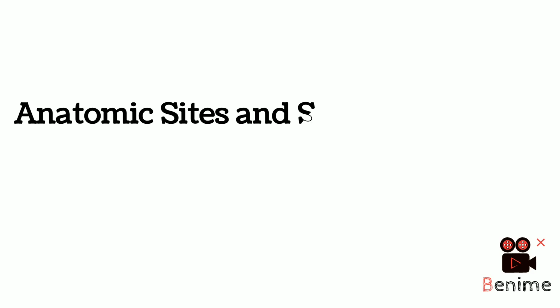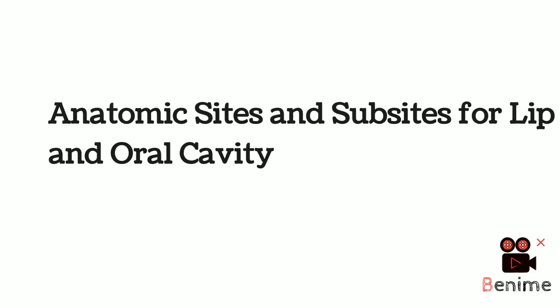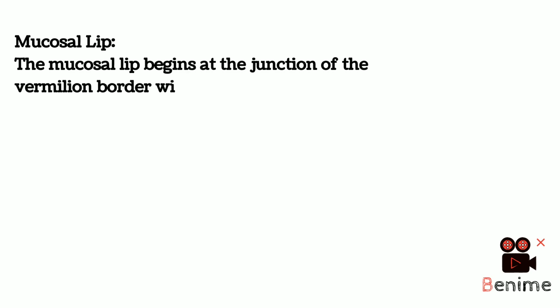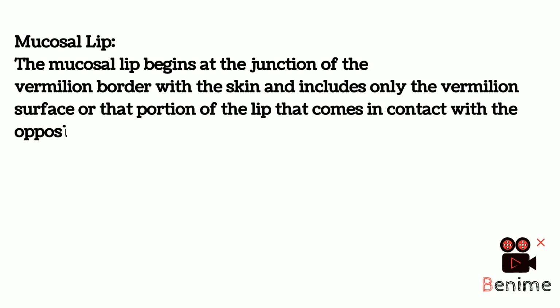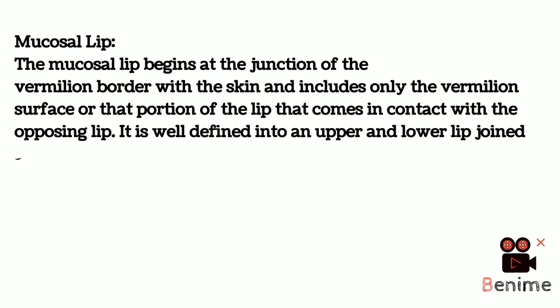Anatomic sites and subsites for lip and oral cavity. Mucosal lip. The mucosal lip begins at the junction of the vermilion border with the skin and includes only the vermilion surface, that portion of the lip that comes in contact with the opposing lip. It is well defined into an upper and lower lip joined at the commissures of the mouth.